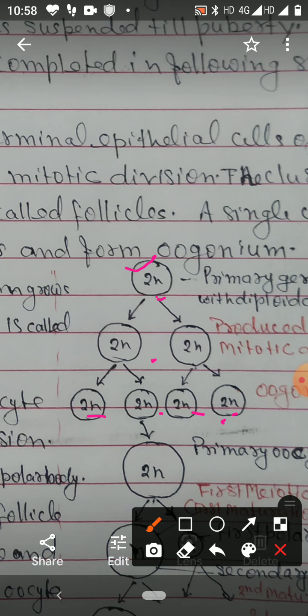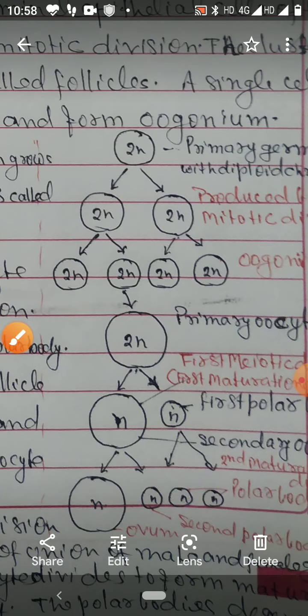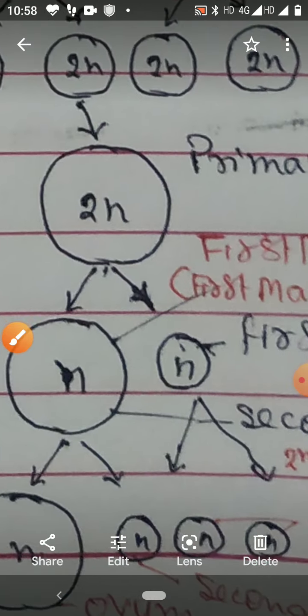So this is the multiplication. And next is growth phase. So this oogonium gets enlarged, grows in size. And when it grows in size, then it is called primary oocyte. Now this primary oocyte will enter in maturation phase.